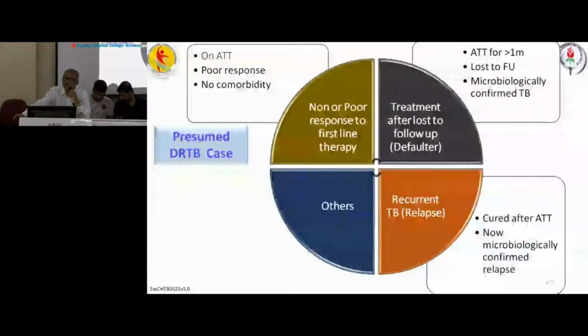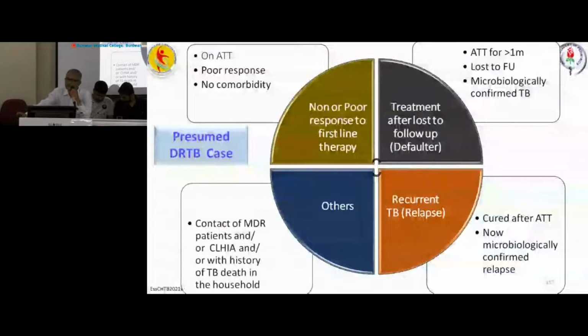Now a few others: contact with MDR patients, which I have already mentioned, a child living with HIV, and TB death in the family without a confirmed diagnosis. In those situations also, we should consider that children may have DRTB.